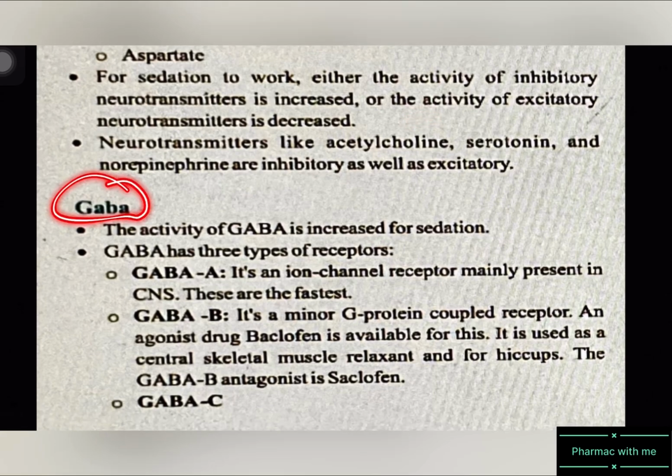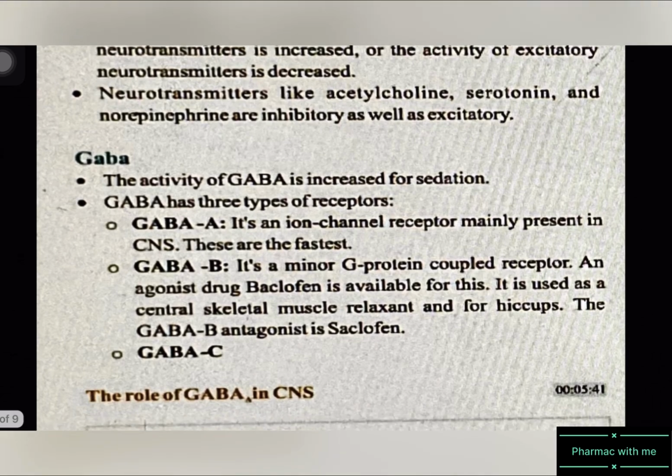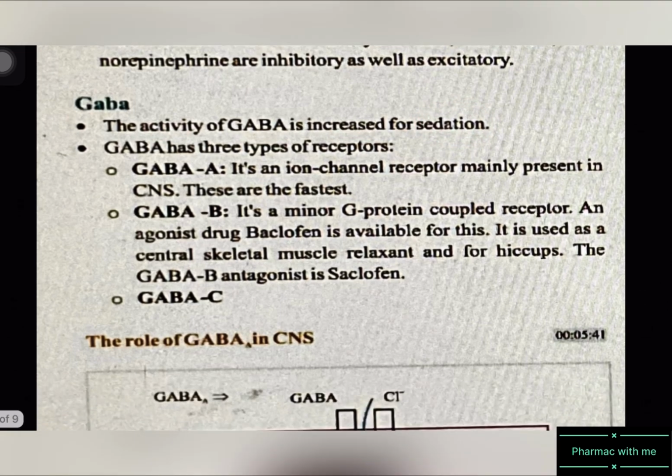Then let's study GABA in detail. What is GABA? Gamma aminobutyric acid. The activity of GABA is increased for sedation. GABA has three types of receptors: A, B and C. A is an ion channel receptor, mainly present in the CNS, and these are the fastest receptors. After that, the GABA B receptor is a minor G protein coupled receptor. Where are they used? They are used as centrally acting skeletal muscle relaxants and for hiccups.